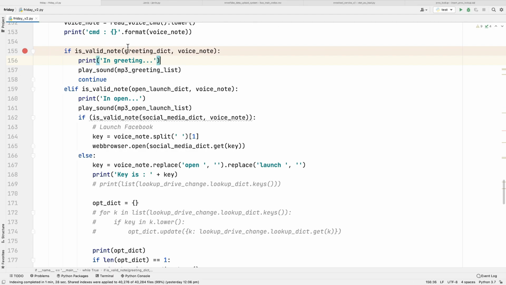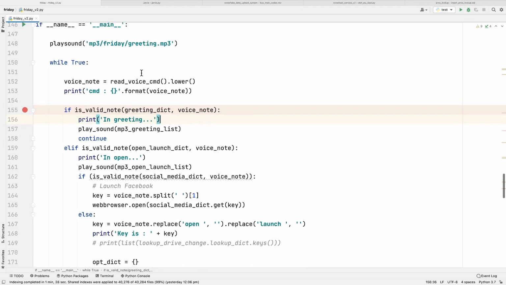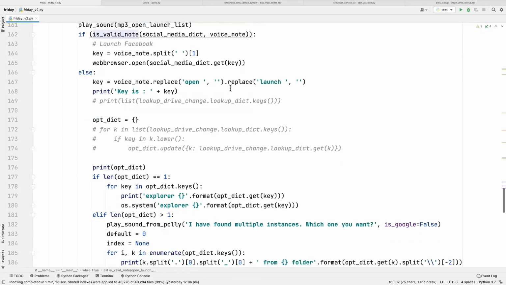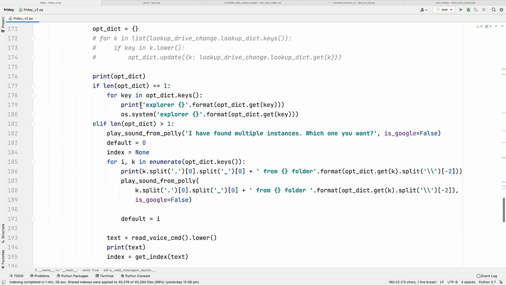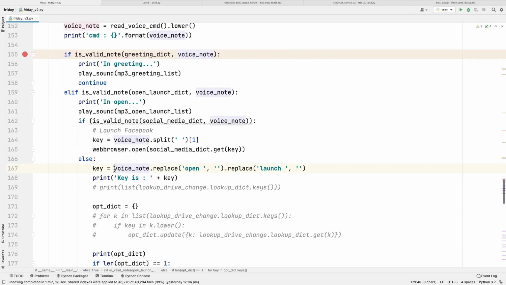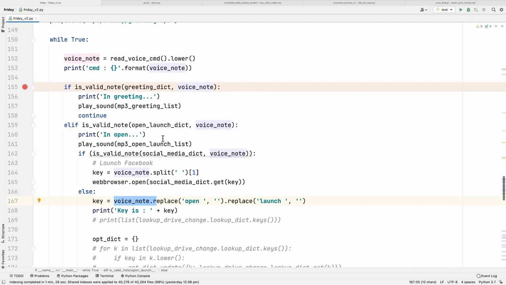So this one is the Friday code, where I have used lots of if else statements. Right here you can see, to open any folder or Chrome, I have used Explorer, and here you can see I have checked the voice note if you are trying to say launch or open or hello hi kind of things.